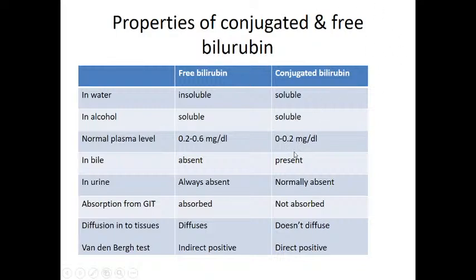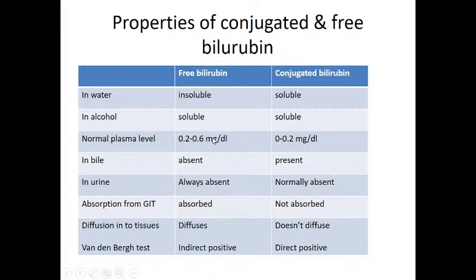Okay, why is this concentration low? Conjugated bilirubin in the small intestine is further oxidized and converted to urobilinogens, and you know the fate of urobilinogen. 10% may be excreted through urine, and 90% may be further converted to stercobilin, which will be excreted through feces. So that's why the concentration of conjugated bilirubin is almost nil, or up to 0.2 milligram per deciliter.